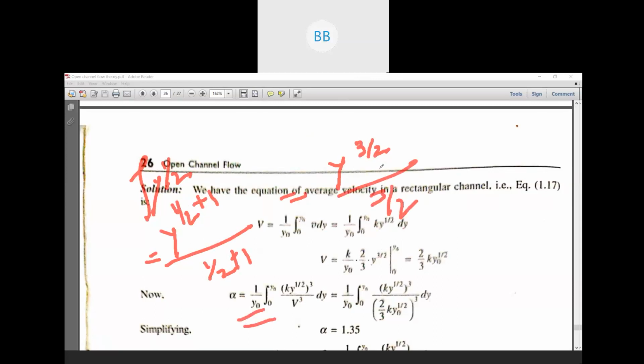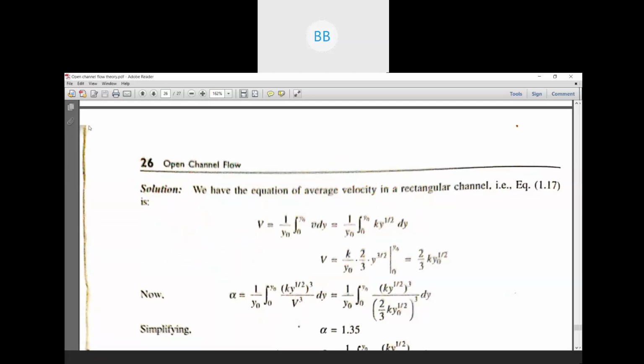Okay, so this thing, you again you can write 2 by 3. If you take it out, it will be 2 by 3 multiplied by y to the power 3 by 2. Okay, so here the steps are missing. They have directly given 2 by 3 y to the power 3 by 2. Then we have to substitute the limit.